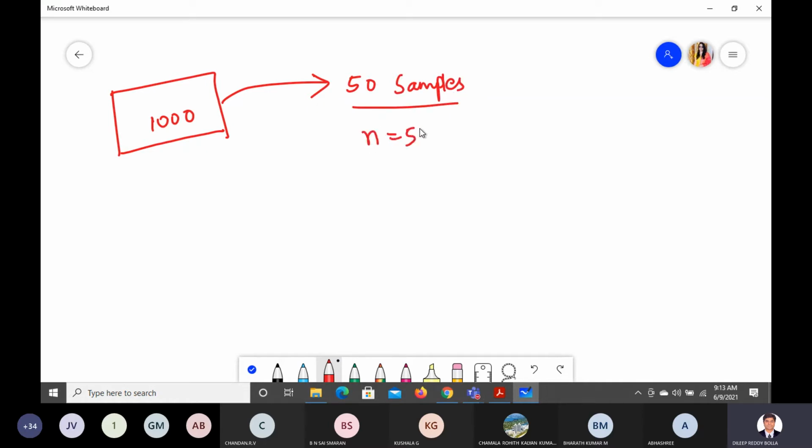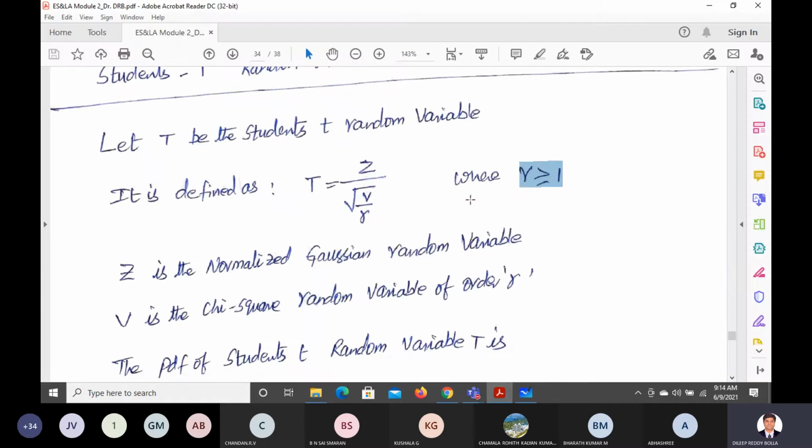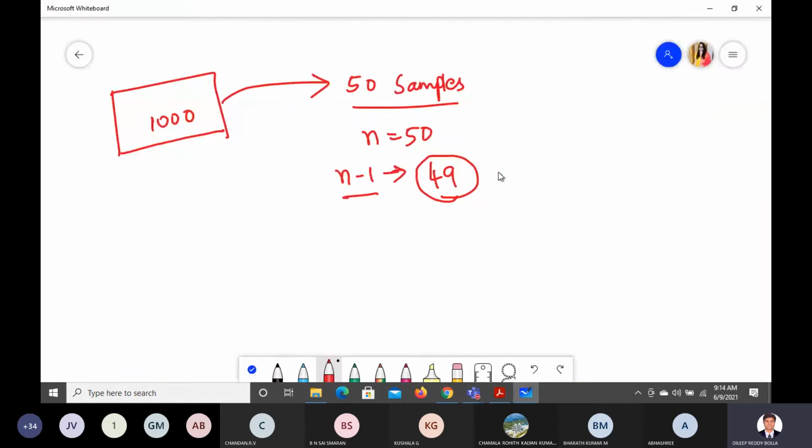Let us say n equals 50 here. In this case, we can get n minus 1 number of deviations, which means n minus 1 will lead to 49. So from that we can understand, what is that called? This is your degree of freedom.